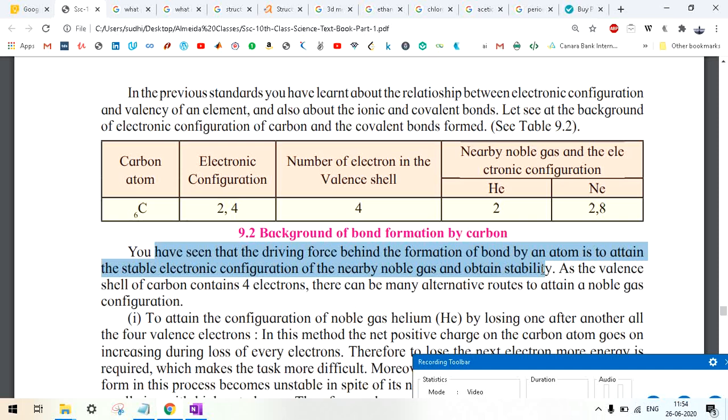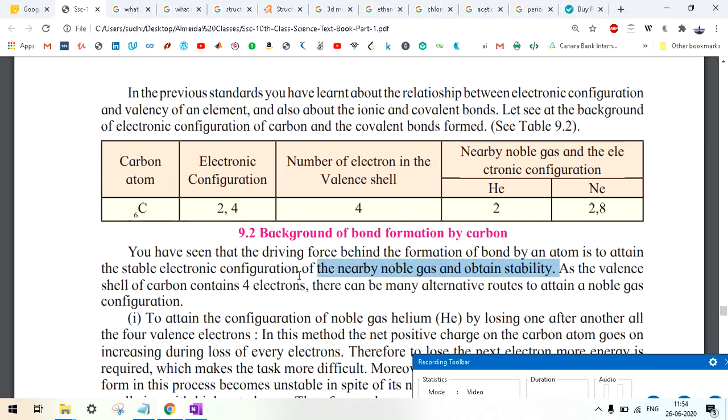Similarly, any atom, whether metal or non-metal, always wants the electronic configuration of the nearby noble gas. Why? Because it is stable and provides stability. Everyone wants to be stable, right? The same applies to atoms.